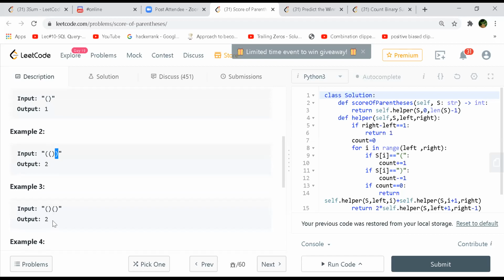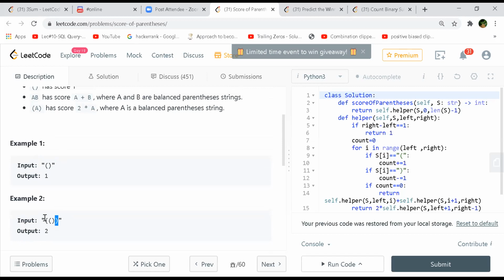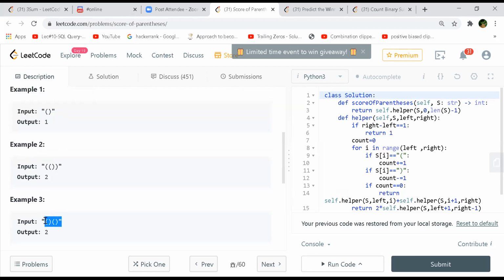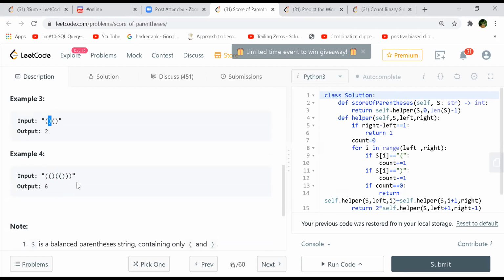And again, this is based on A plus B. I mean, A and B are balanced parentheses, and every single pair will contribute 1, right? Yeah, correct. And this will be 6.